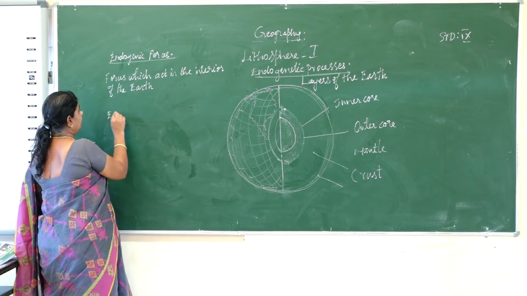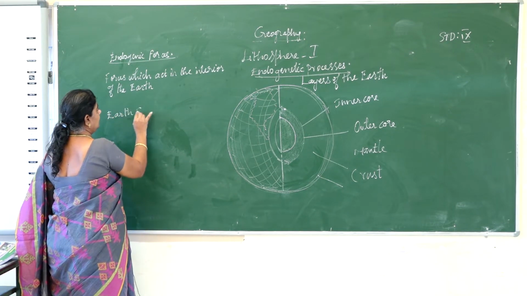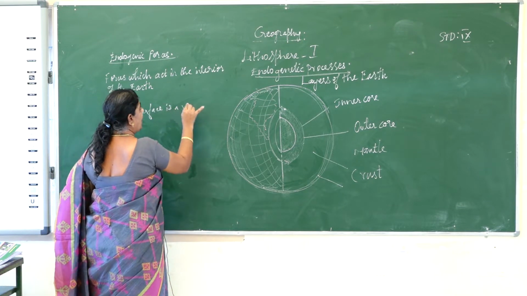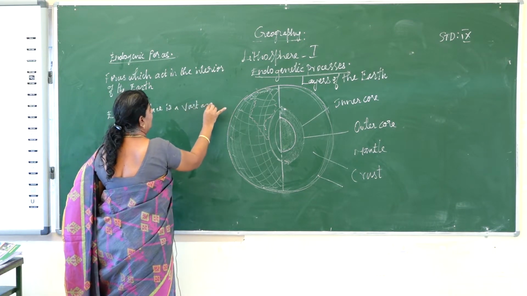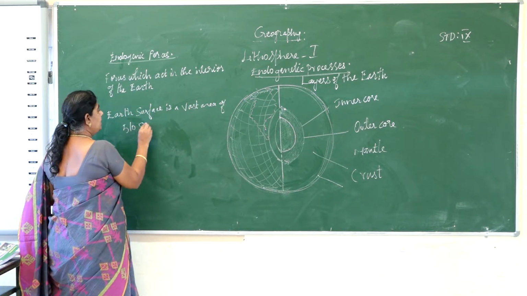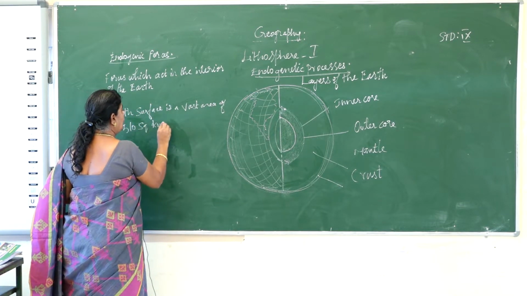The earth's surface is a vast area of how much? 510 million square kilometers.